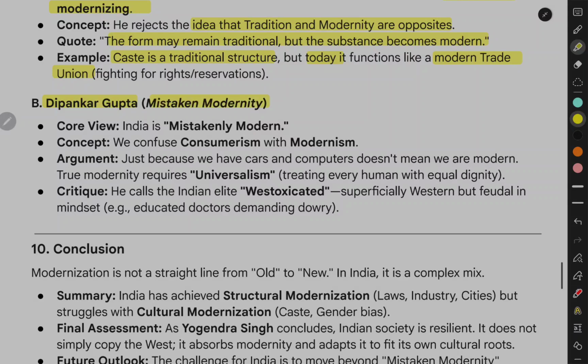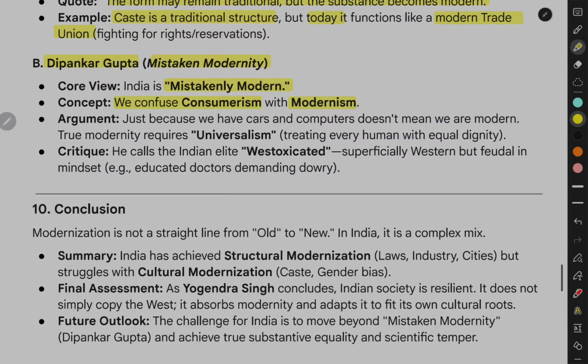B. Dipankar Gupta, mistaken modernity. Core view: India is mistakenly modern. Concept. We confuse consumerism with modernism. Argument. Just because we have cars and computers doesn't mean we are modern. True modernity requires universalism, treating every human with equal dignity. Critique. He calls the Indian elite Westoxicated, superficially Western but feudal in mindset, e.g., educated doctors demanding dowry.